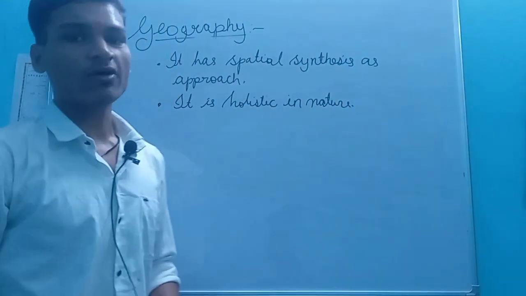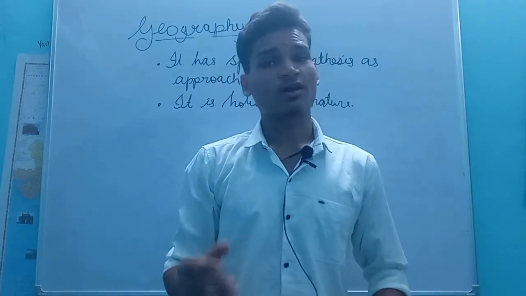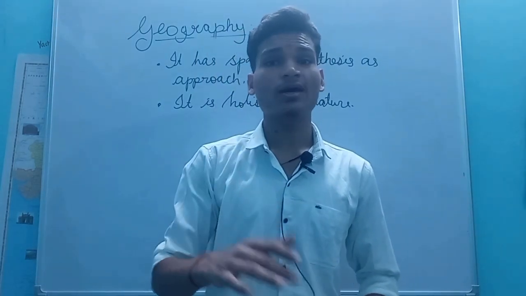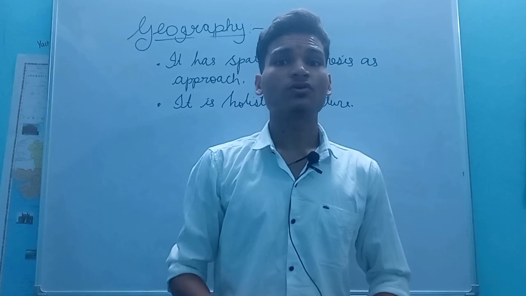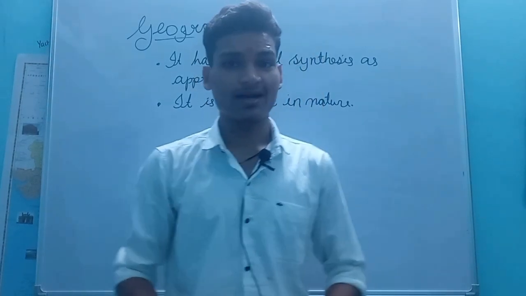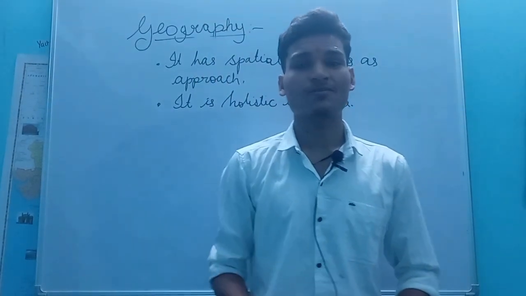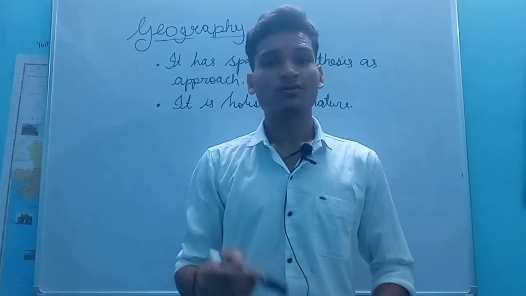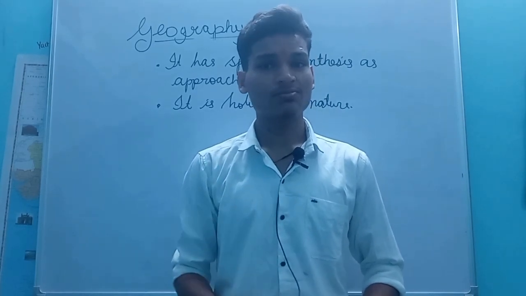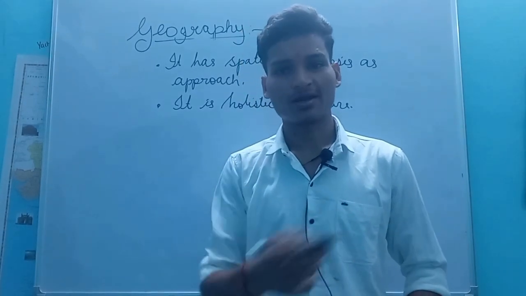Now we will discuss geography as a relation between human and environment. There are two ideologies that define geography as the relation between human and environment. These two ideologies are possibilism and determinism. Okay, let's see this.